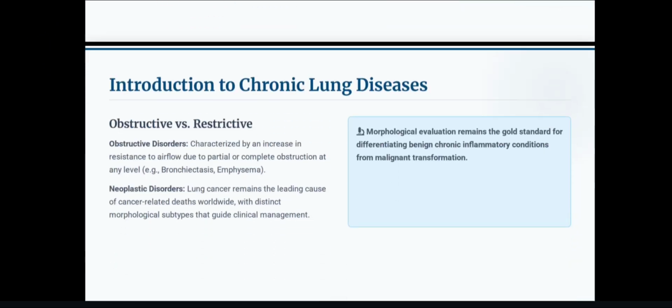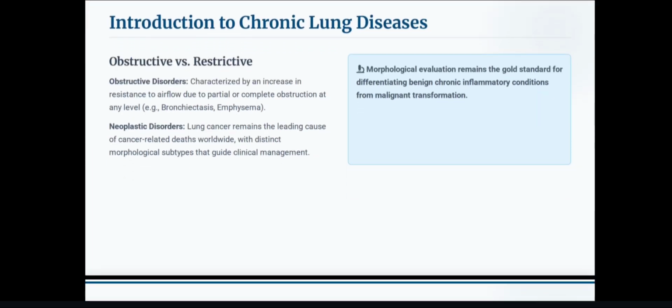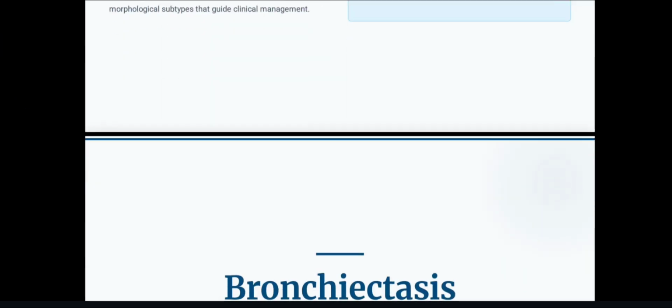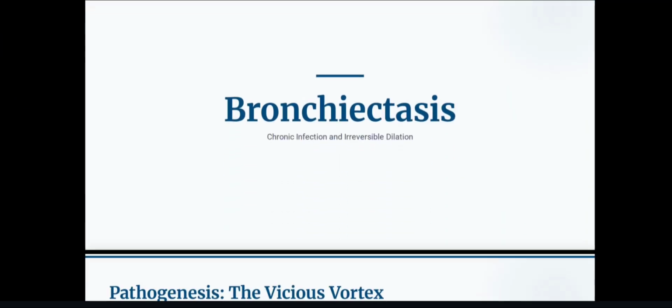Introduction to chronic lung diseases, obstructive versus restrictive. Obstructive disorders are characterized by an increase in the resistance to airflow due to partial or complete obstruction at any level. Neoplastic disorders: lung cancer remains the leading cause of cancer-related deaths worldwide, with distinct morphological subtypes that guide clinical management. Bronchiectasis: chronic infection and irreversible dilation.